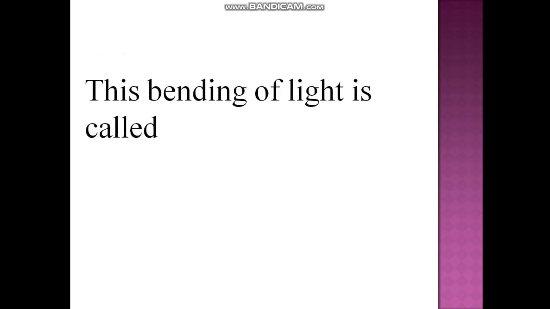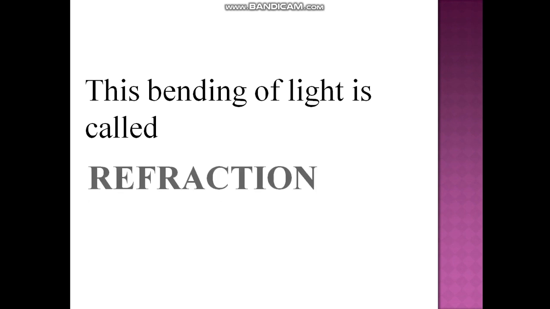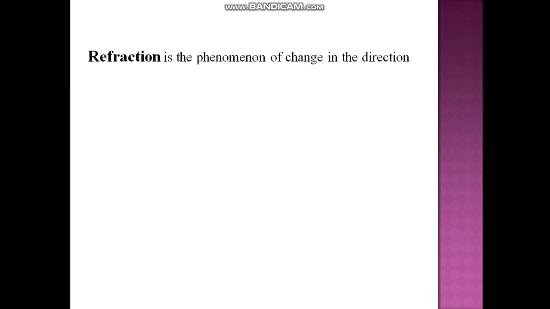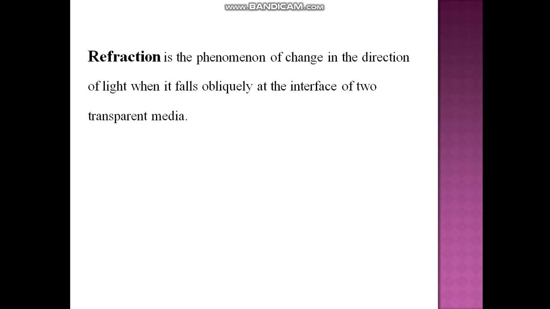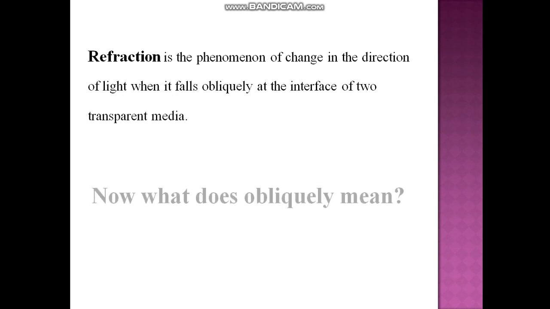Now, the bending of light is called refraction. How do we define refraction? Refraction is the phenomenon of change in the direction of light when it falls obliquely at the interface of two transparent media.